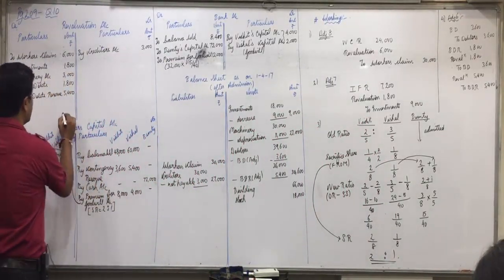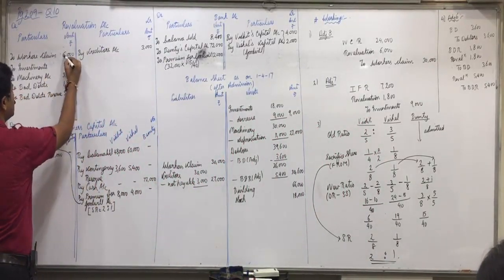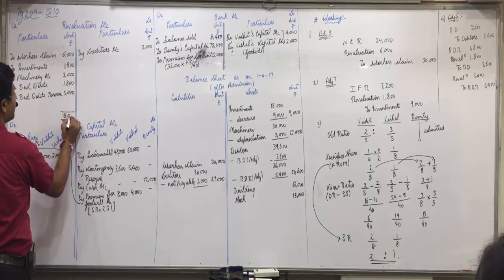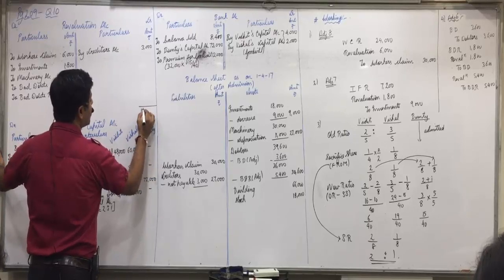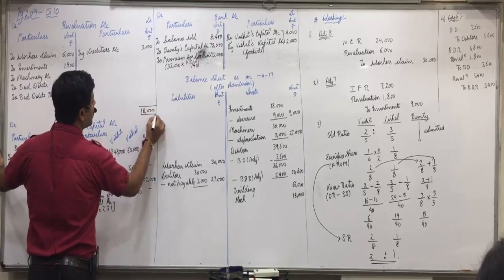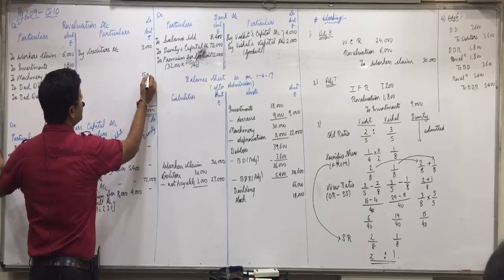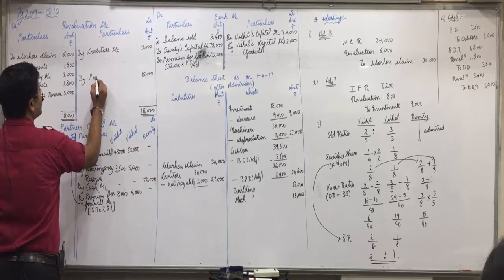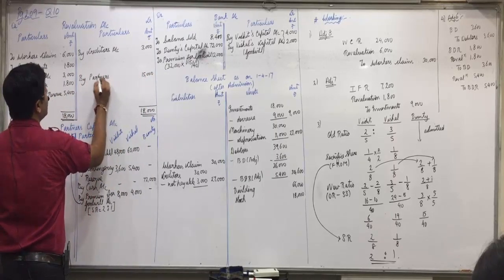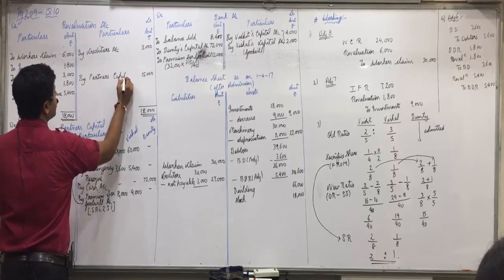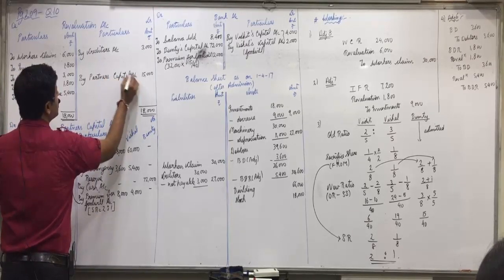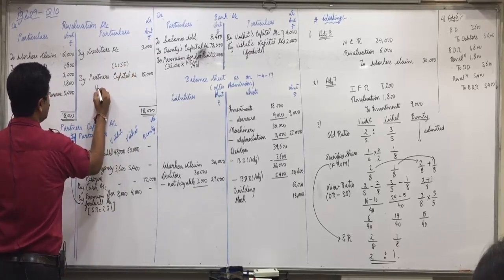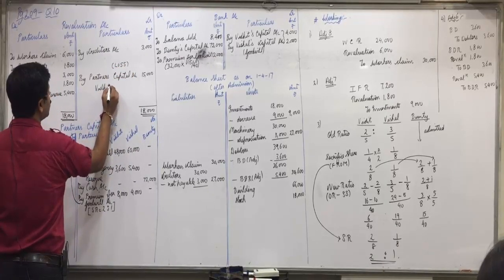So debit side is more: 6, 7, 10, 11, 16, 18,000. Minus 3,000, 15,000 by partners capital account in bracket loss. Old ratio we have to distribute 2:3.